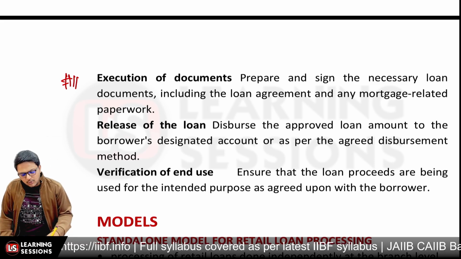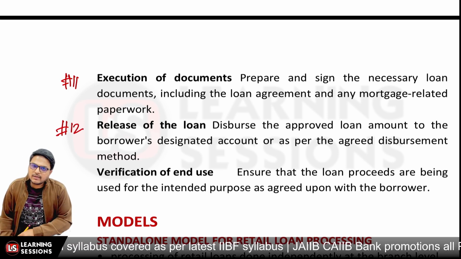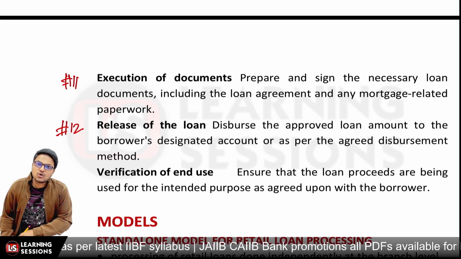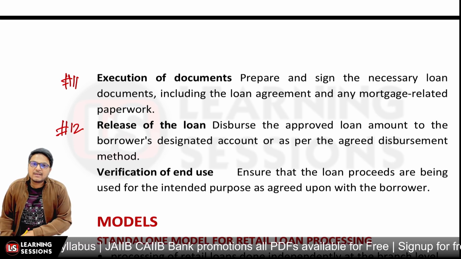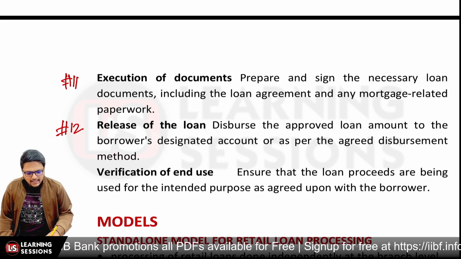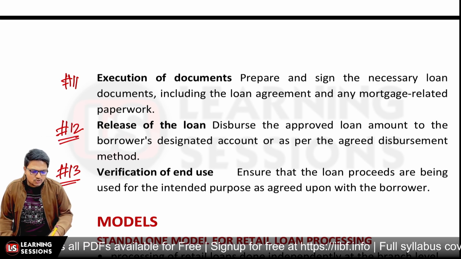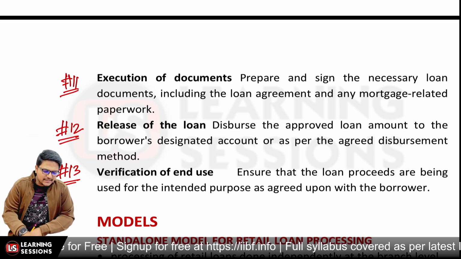Now for the disbursement of the loan, if it's a clean loan, it can be directly disbursed into the account of the borrower. And further, if consumer durables are purchased, or it's a home loan or another particular type of loan, in that scenario the account of the vendor may also be credited. And after that, it's related to verification of the end use, that is, for what purpose the loan was granted. The bank is to make sure the amount was utilized for the same purpose only. So that's related to verification.